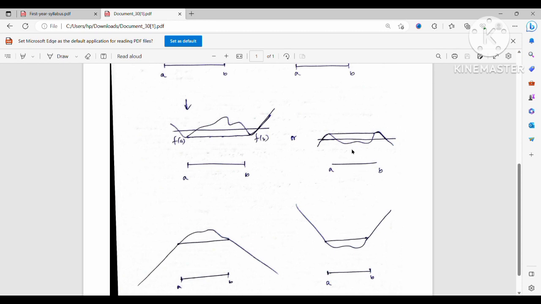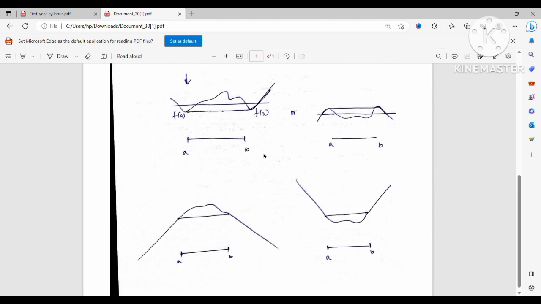So in that case, either the graph looks like this or looks like this.